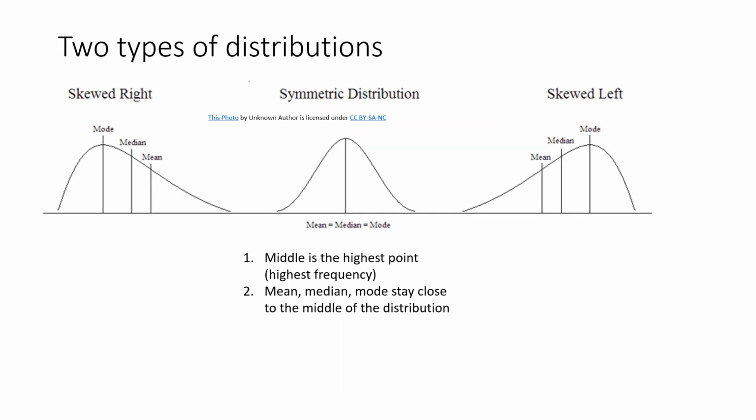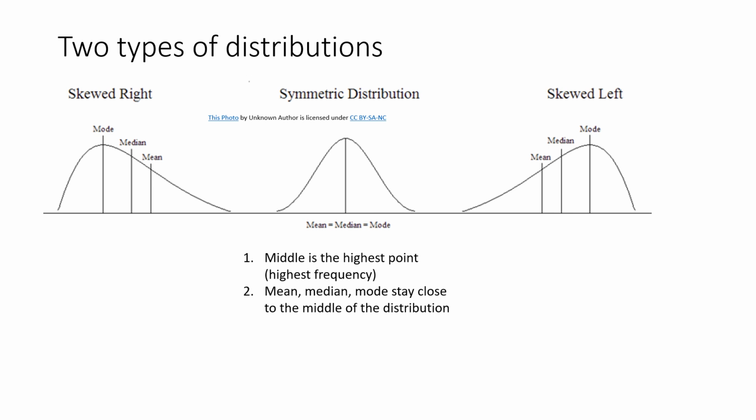And when we talk about symmetric distribution, we will notice that the mean and the median are at the highest point, or the category with the highest frequency for the variable or the data.